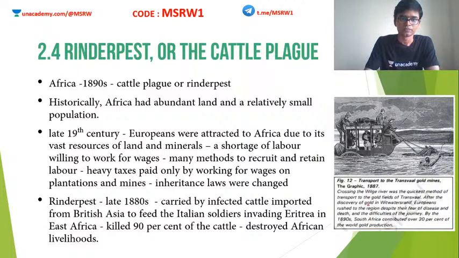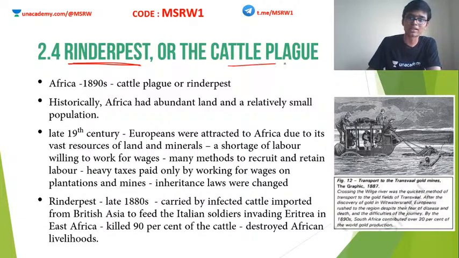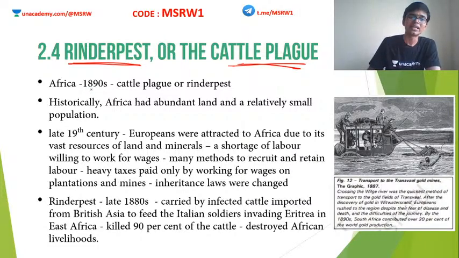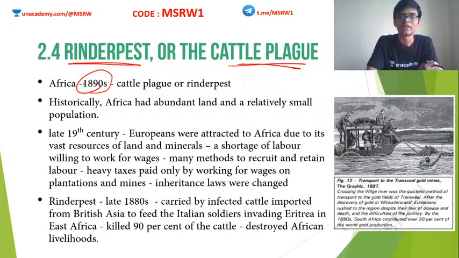Now this is the time we see the spread of another deadly disease among the cattle, known as the cattle plague or rinderpest. The rinderpest or cattle plague occurs in Africa because of its connection to Europeans. In Africa in the 1890s, when the Europeans landed there, this plague also started.